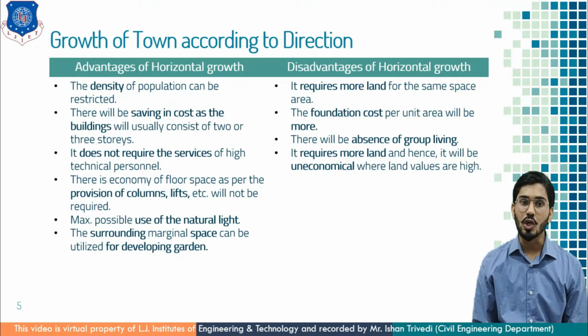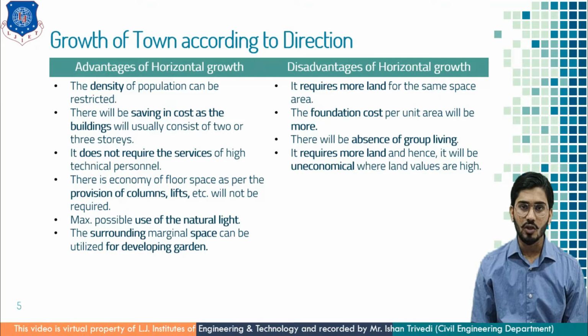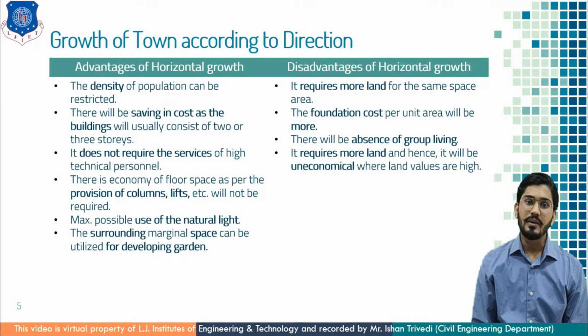Then the foundation cost per unit area will be more, because in a residential unit there are 2 or 3 people, or up to 5 people, living. There will be absence of group living. It requires more land and hence it will be uneconomical where land values are high. So these are the advantages and disadvantages of horizontal growth.